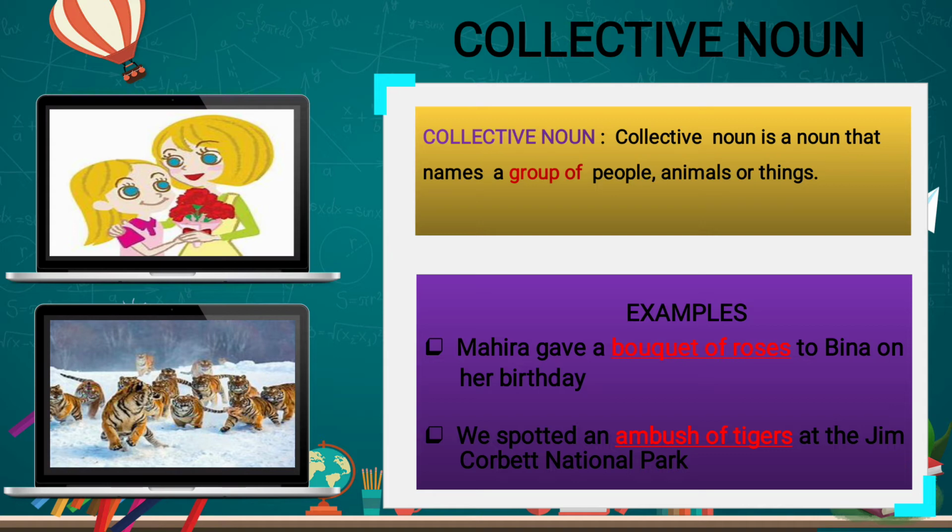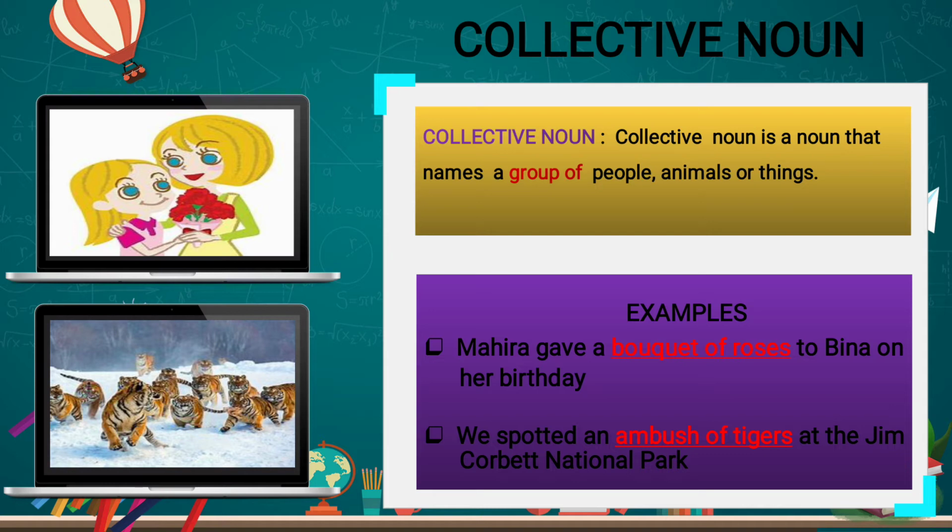Now in this picture you see both pictures. The tigers are in a group. That's why in the down one, the example you see is ambush of tigers. So many tigers are there, that's why the name is given. What is the name given? Ambush of tigers. So ambush of tigers is a collective noun.